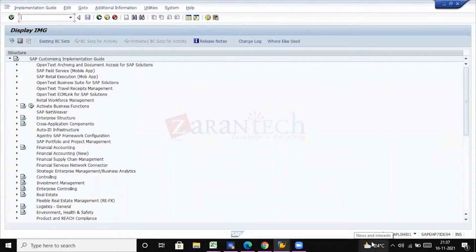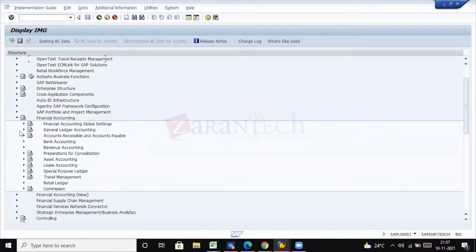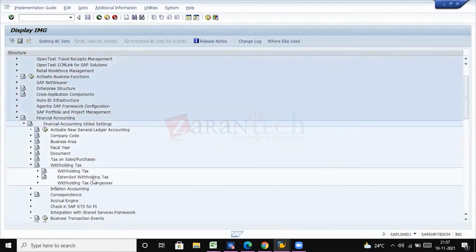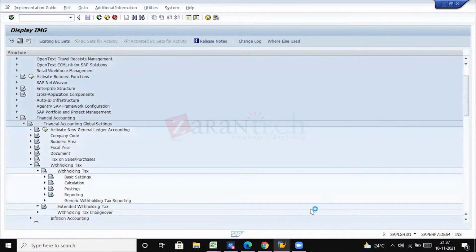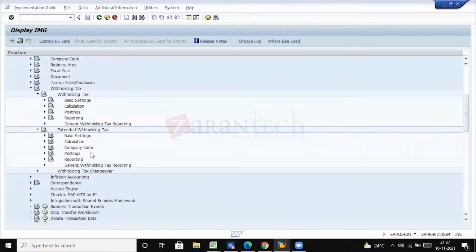So let me open that withholding tax here. We have two options here, that is withholding tax and extended withholding tax.